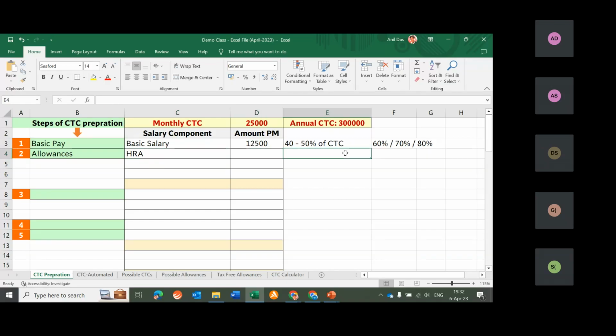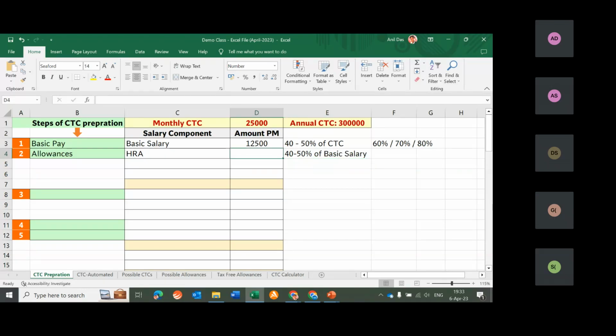And how is HRA decided? HRA is normally decided as 40 to 50% of basic salary. Why is it decided as 40 to 50% of basic salary? Because 40 to 50% of basic salary as HRA is tax free from the income tax point of view. Otherwise, there is no logic. If your employee is staying in a metro city, you should keep 50% HRA. And if your employee is staying in a non-metro city, you should keep 40% of basic as HRA.